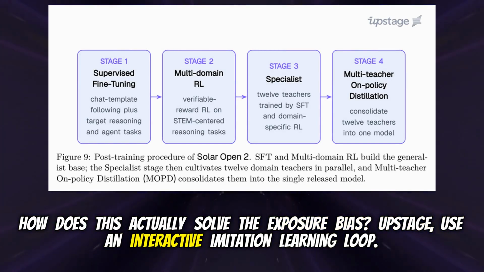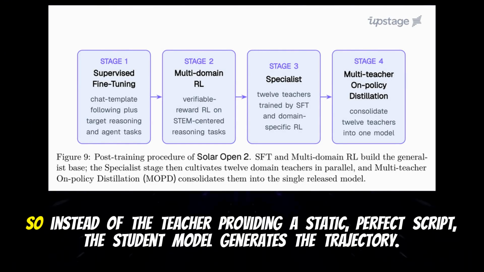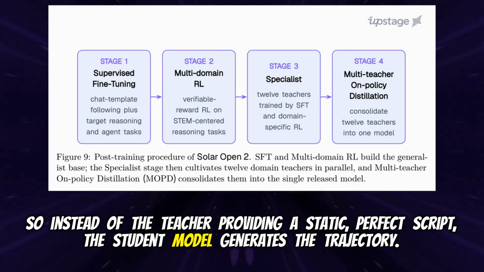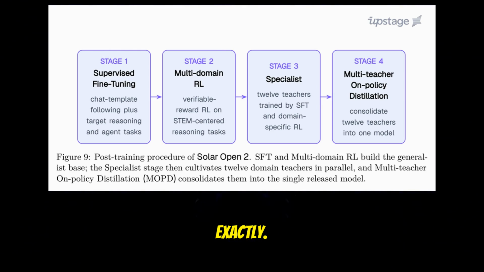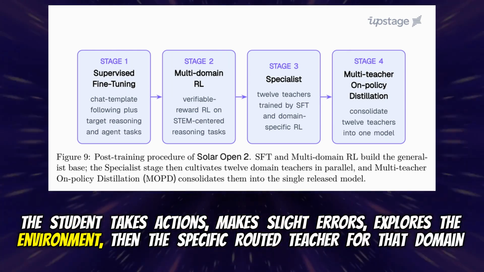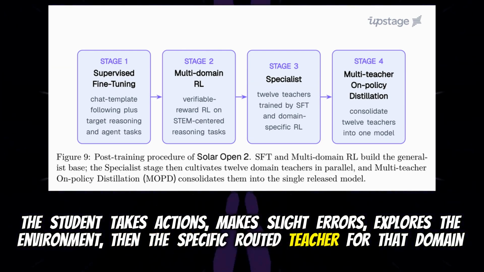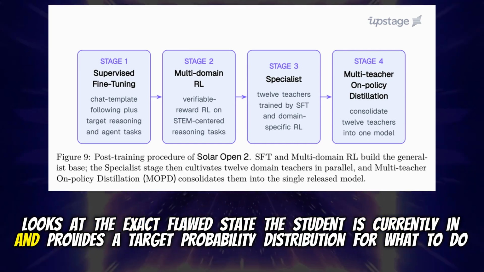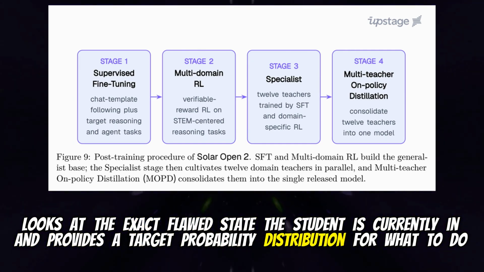Upstage used an interactive imitation learning loop. So instead of the teacher providing a static, perfect script, the student model generates the trajectory. The student drives. Exactly. The student takes actions, makes slight errors, explores the environment. Then the specific routed teacher for that domain looks at the exact flawed state the student is currently in and provides a target probability distribution for what to do next.